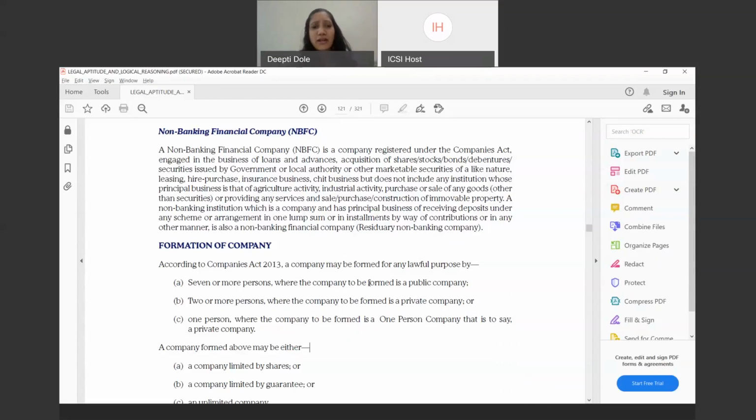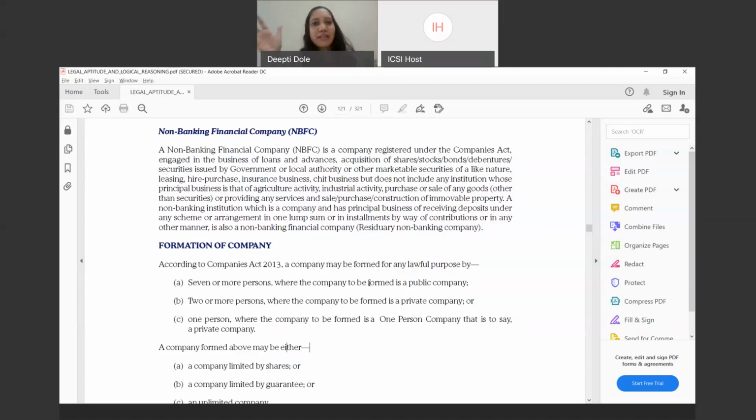Remember I told you that the definition of person is defined in the General Clauses Act. So here, seven or more persons. Like we saw, there is a holding company and a subsidiary company, so obviously even a company can incorporate a company.